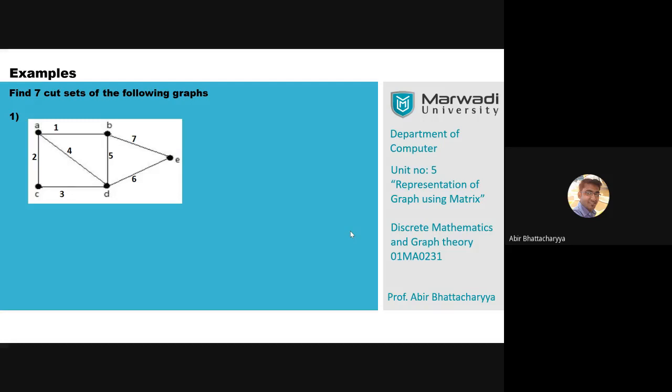Ravi, don't just say done. You have to write down the answers. Ravi, you have to write down the cut sets, 7 possible cut sets, like Anmol has done. Anmol, okay, let's check.